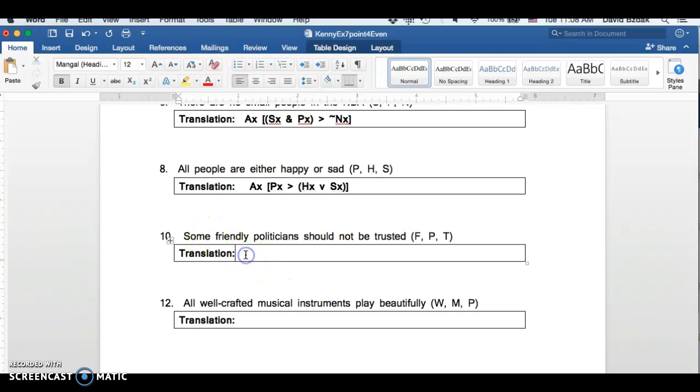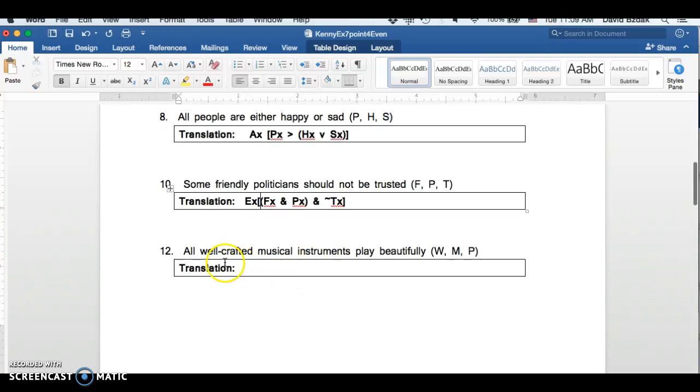So here with "some," we're with the existential quantifier. For some x, x is friendly and x is a politician, and it's not the case that x should be trusted. So notice for the existential quantifier, we're using the conjunction, not the conditional. Conditional for universal, conjunction for existential. Now that's not a hard and fast, unbreakable rule, but it's a good rule of thumb.